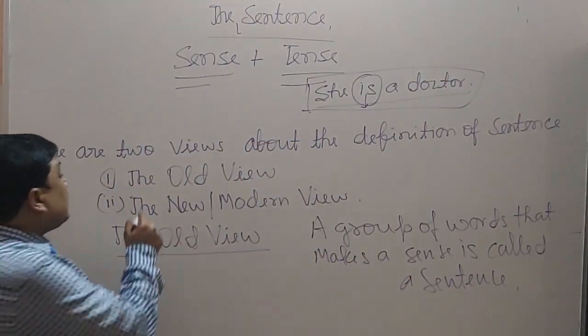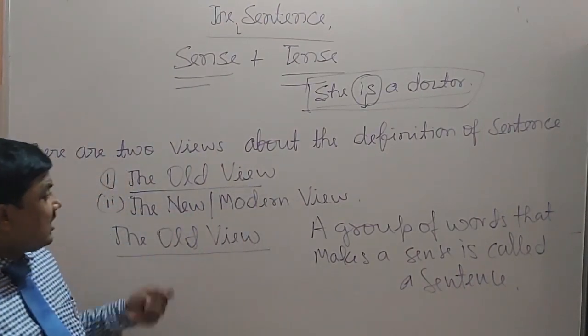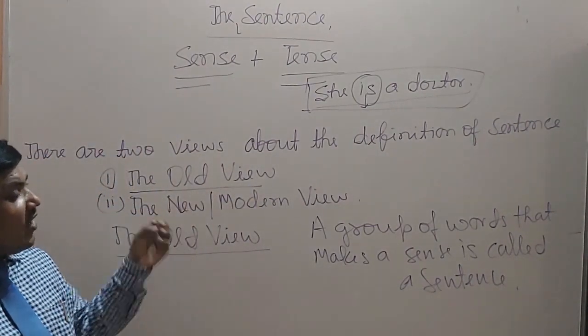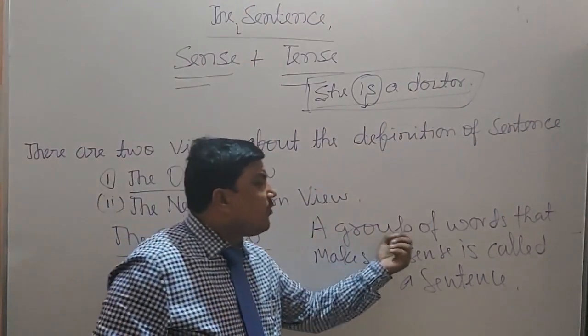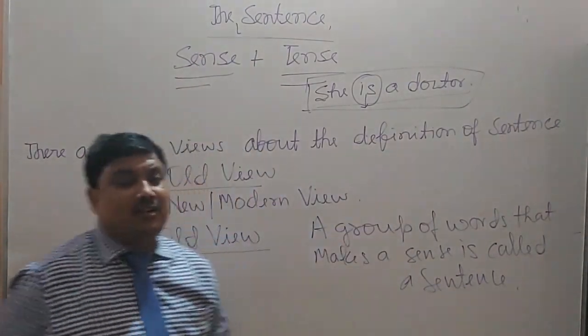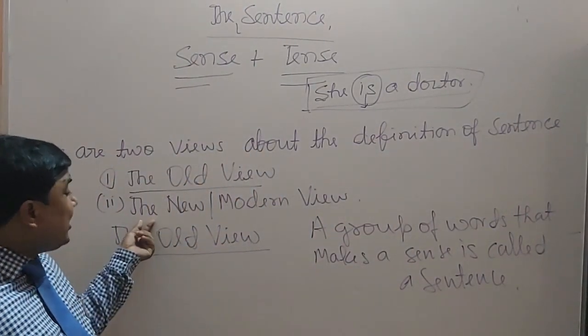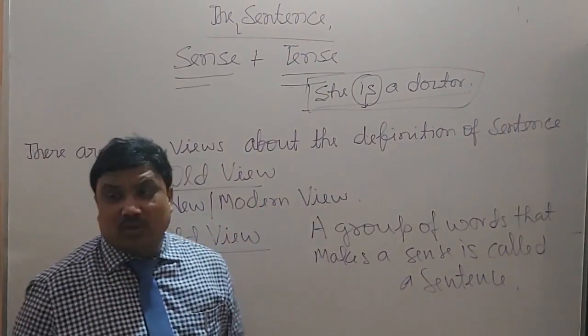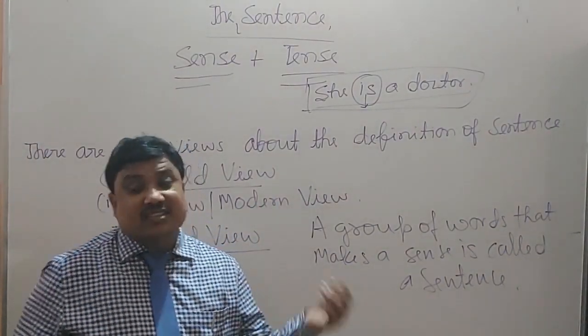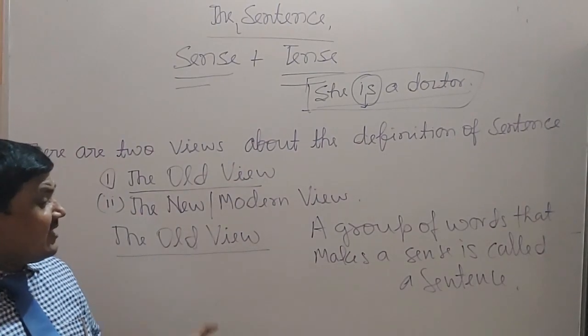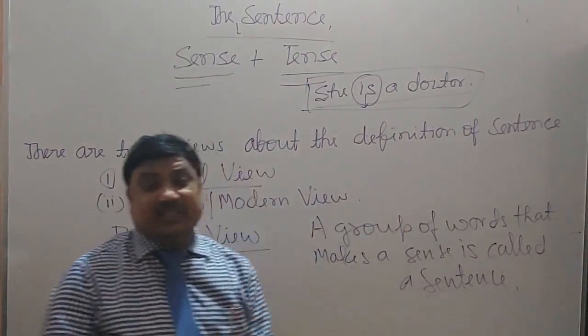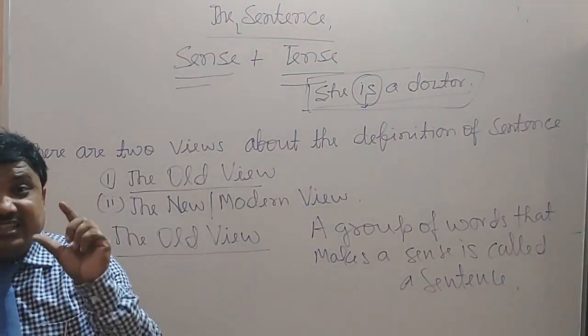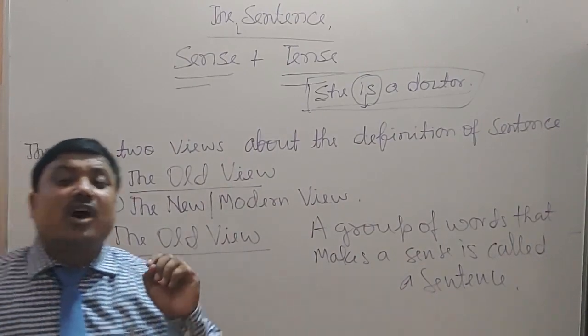The old view supports that for a sentence, a group of words is essential, while the new or modern view says it is not necessary that a group of words should be there. Even a single word can form a sentence.